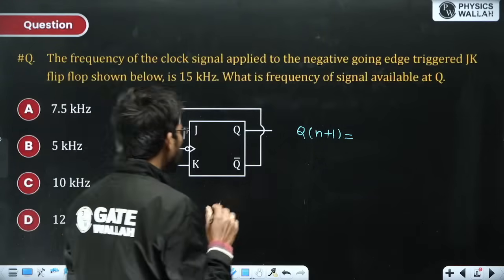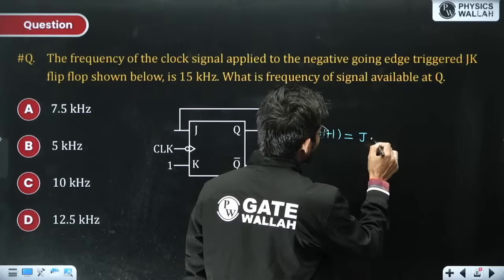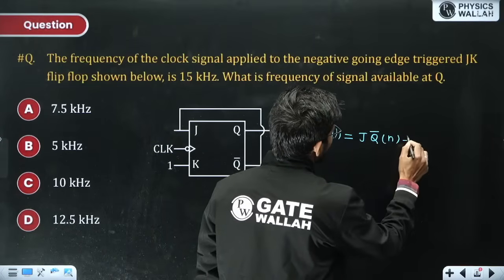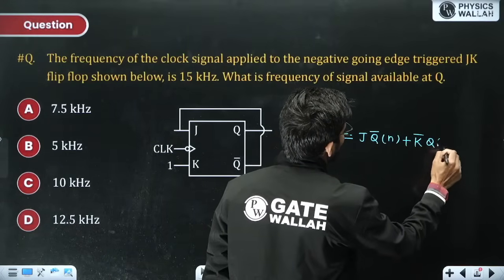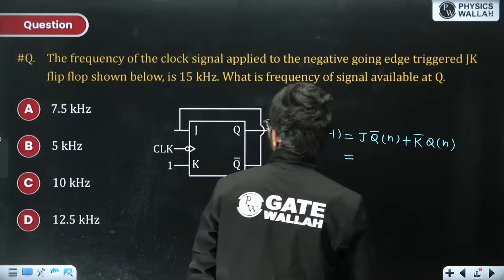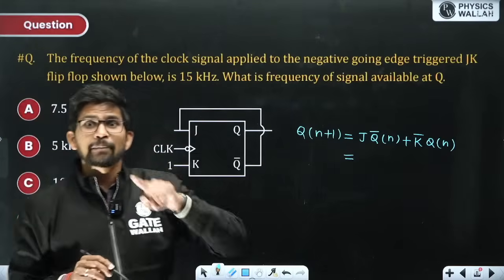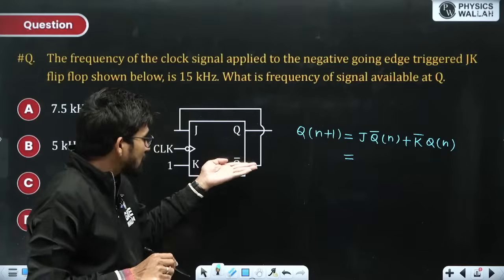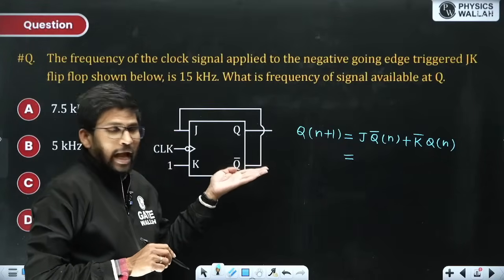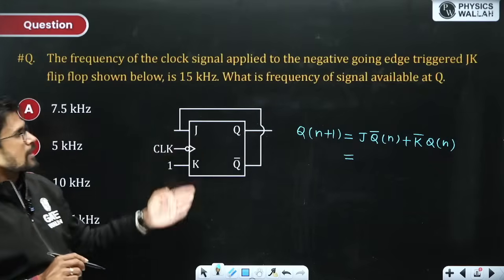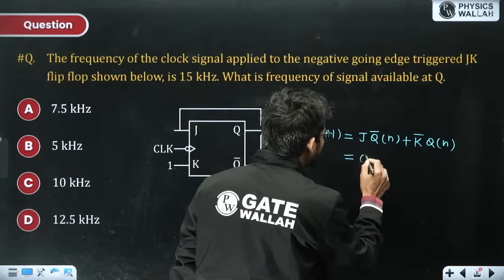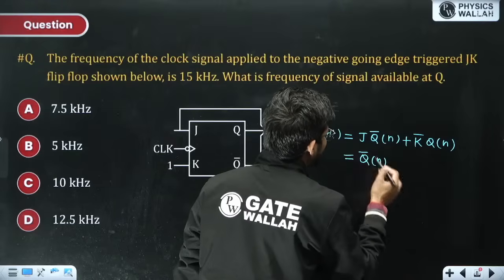Now Qn plus 1 is nothing but J Q bar n plus K bar Qn. Now put the value of J and K. This J is present input, and present input is always given by present output. Whatever is at the output is called present output, and present output can only drive the present input. So J is connected to Q bar, meaning J, the present input, is driven by present output Q bar n.